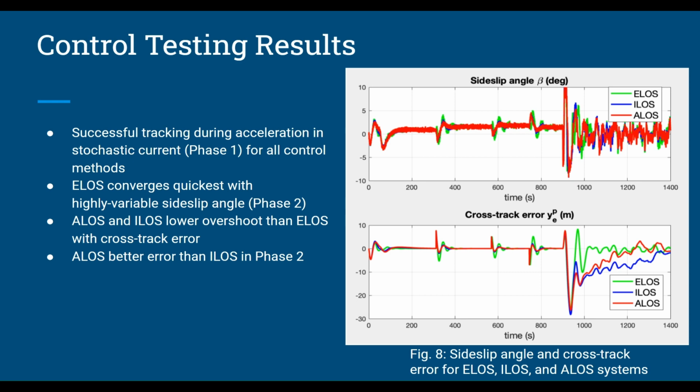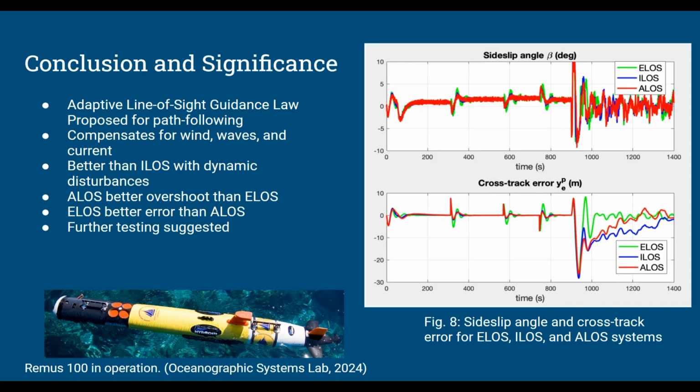and ALOS demonstrated better error than ILOS in Phase 2. The significance of these findings is that the proposed adaptive line-of-sight guidance law presents a promising, unprecedented level of accuracy in terms of crab angle estimation when exposed to dynamic disturbances such as wind, waves, and ocean currents in combination with relatively fast cross-track error convergence. While its performance in terms of crab angle estimation is only slightly better than that of its ILOS predecessor, it demonstrates a much faster convergence in terms of cross-track error. This convergence can be especially important in many applications that require intense levels of accuracy, such as docking and missiles, where accuracy is of the utmost importance.